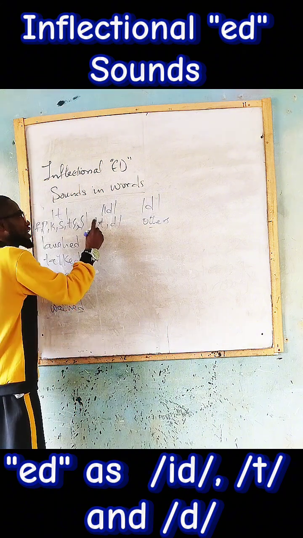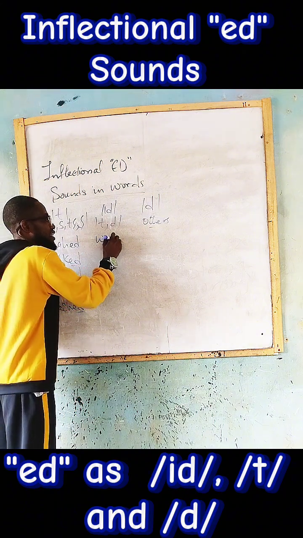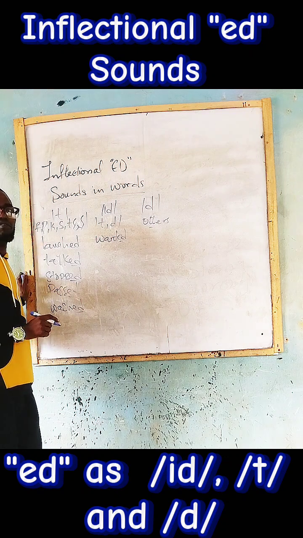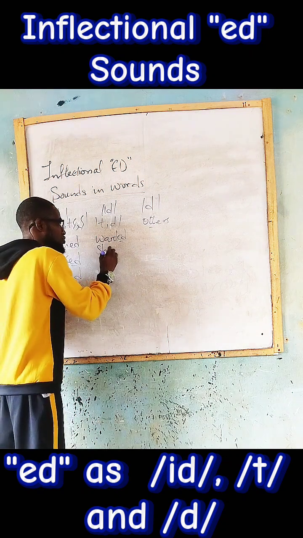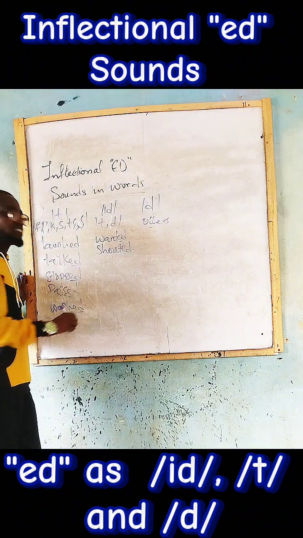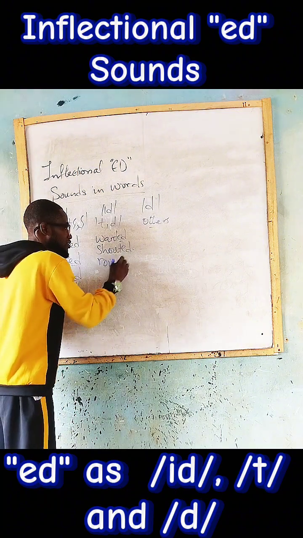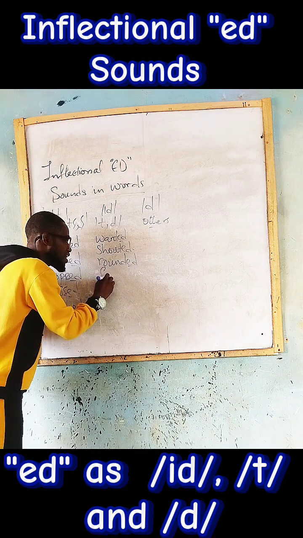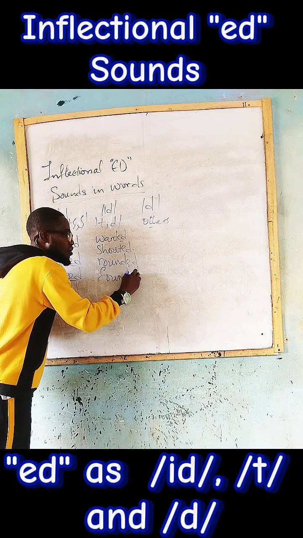So that is why you cannot have something like wantd. You simply say what now? Wanted. There is nothing like shoutd. What you have is what now? Shouted. There is nothing like roundd. What you have is what? Rounded. There is nothing like found-d. What you have is what?